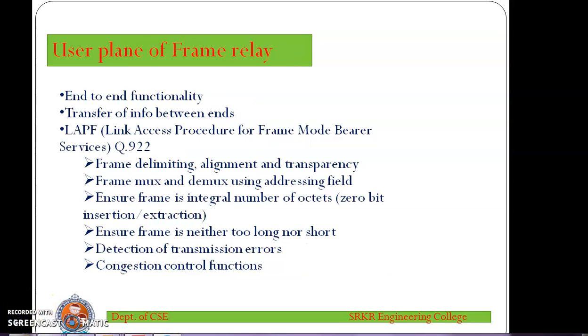Next we'll see the user plane of frame relay. The user plane is responsible for the transfer of user data between subscribers, that is, end-to-end transfers. The user plane uses LAPF, link access procedure for frame mode bearer services, the Q.922 protocol. The functions of this protocol are frame delimiting, alignment and transparency, frame multiplexing and demultiplexing using the addressing field, ensuring the frame is an integral number of octets, ensuring the frame is neither too long nor too short, detection of transmission errors, and congestion control functions.